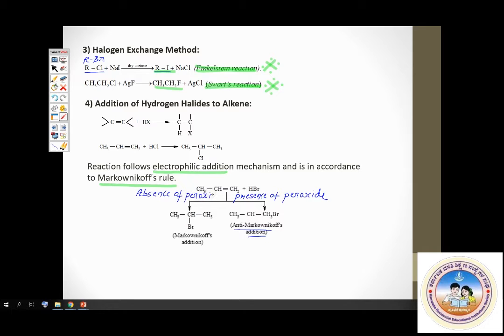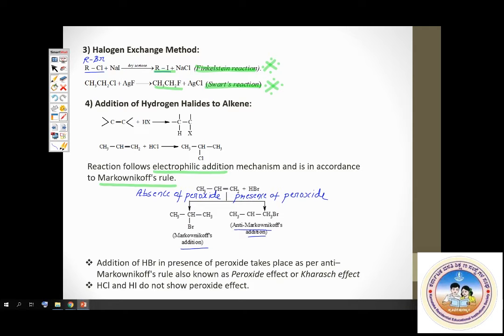Addition of HBr in presence of peroxide takes place as per anti-Markovnikov rule, and HCl and HI do not show peroxide effect. Important point: peroxide effect works only with HBr. If HCl or HI is given, you will not get the anti-Markovnikov product. You'll get the Markovnikov product only, even in presence of peroxide. Okay, next.